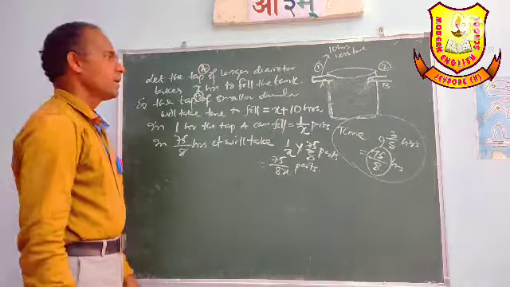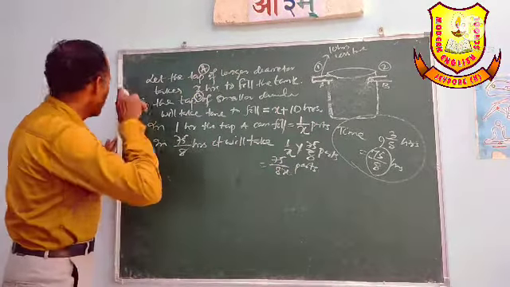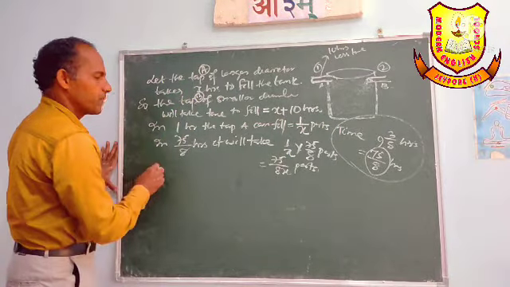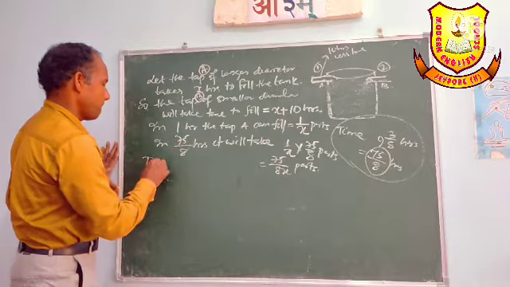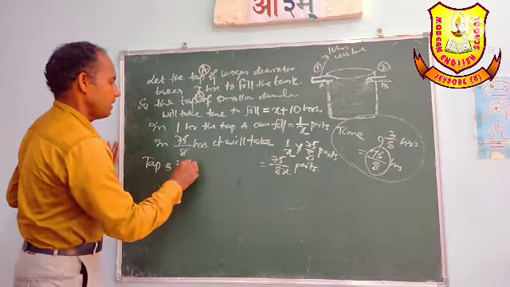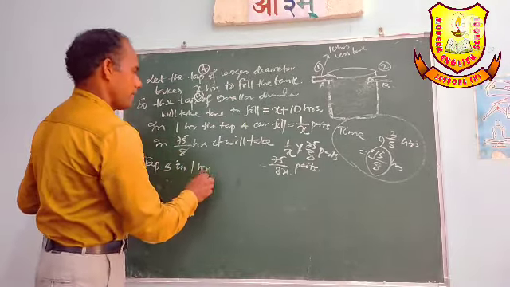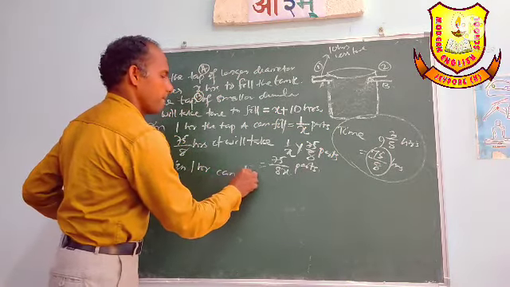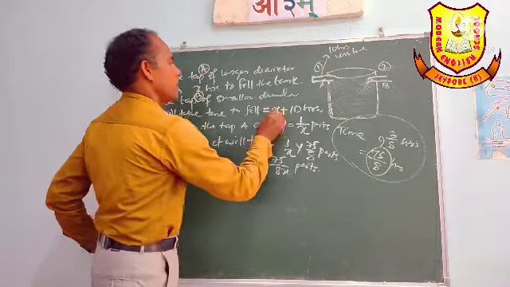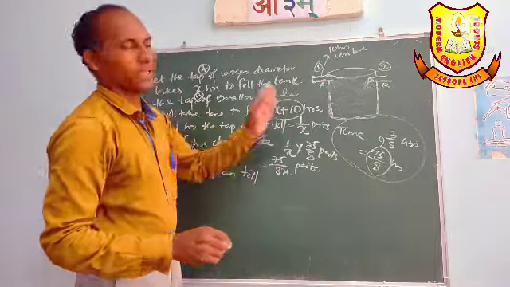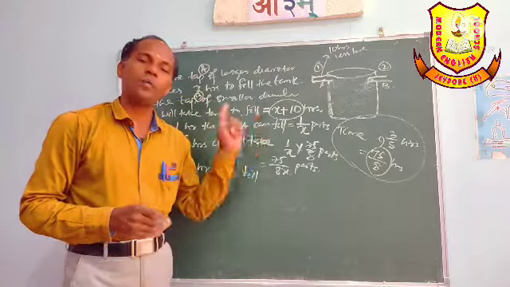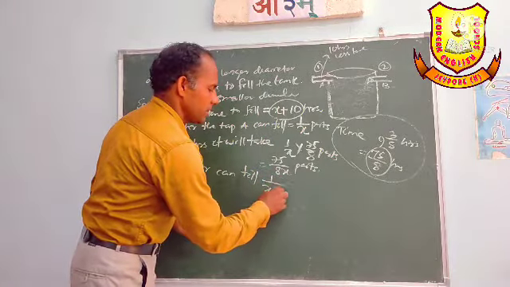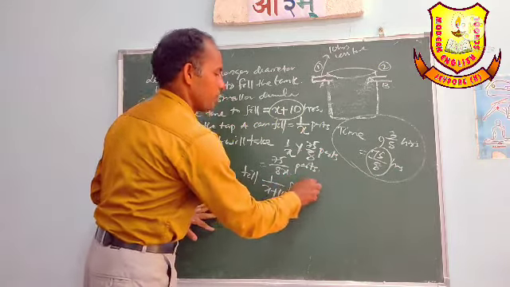In the same way, take tap B. It is taking x plus 10 hours to fill. Now in 1 hour how much can it fill? 1 by x plus 10 parts.